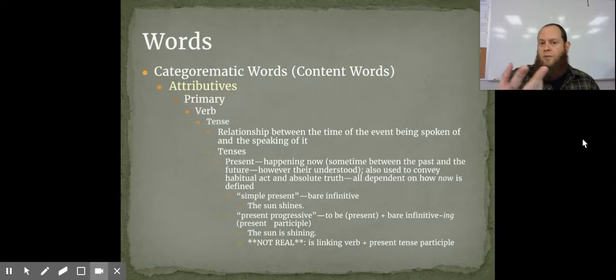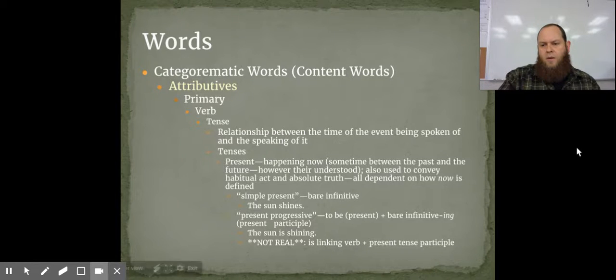I tend to be a bit picky about this, and maybe I shouldn't be, because in truth, in Anglo-Saxon, there were only two tenses. You had past and present, and everything else was formed by taking verbs and verbals and squishing them together, and we see that today in our future tense, like will go, will shine. In truth, it is what it is. But we don't recognize the present progressive as a formal tense, so you won't find that in your textbooks.